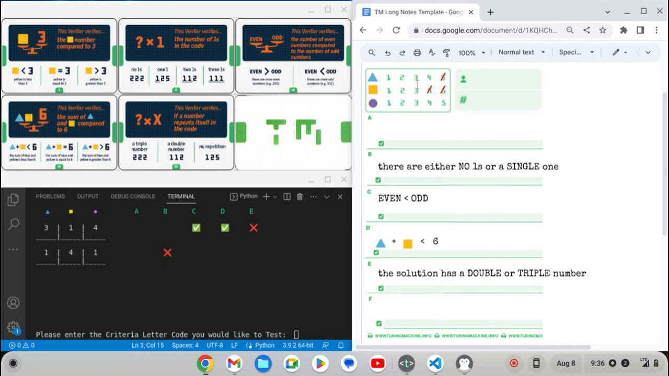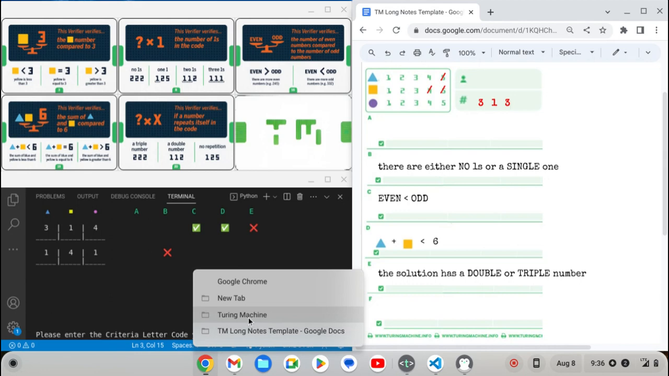Okay, so I'm going to go out on a limb, and I'm going to say that the solution is 313, sort of just based on, even though I didn't list out everything, 313. Let's go verify.